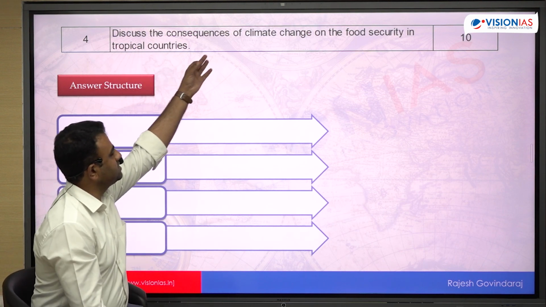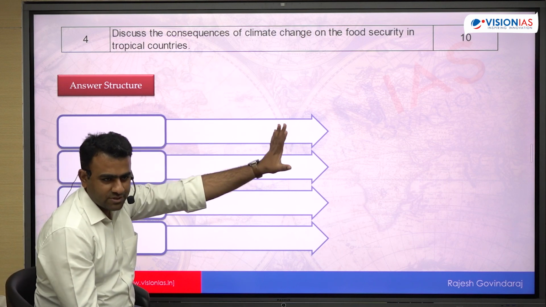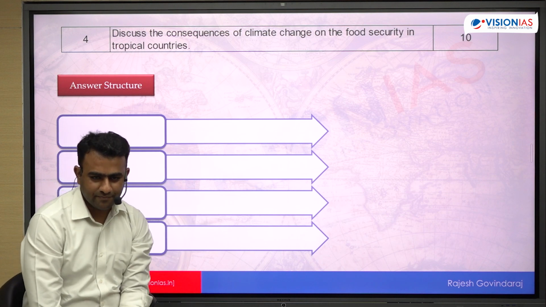Discuss the consequences of climate change on the food security. So what is the impact of climate change on the food security? Just restrict to the demand. ठीक है?